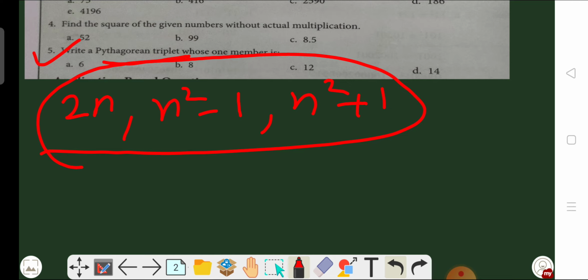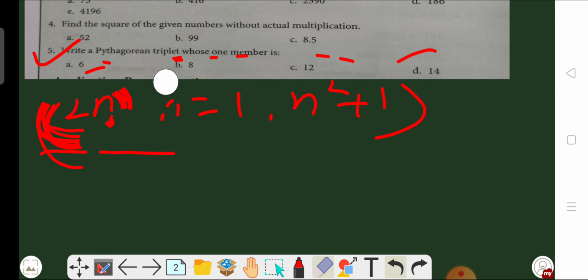To solve question number 5, we have taken one number as 2n. What we have to do? We have to take the given number equal to 2n, and then we have to find the remaining two by using these formulas.